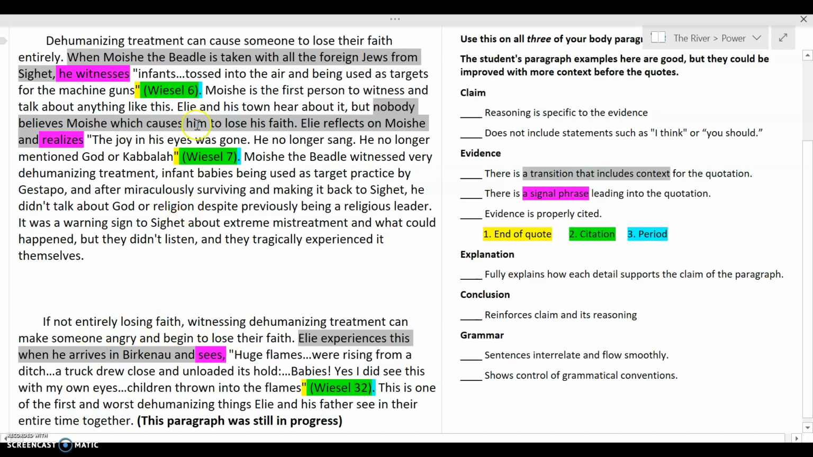The biggest thing when you look this over, because I'm not going to go over every detail of it, is their transitions are there to give some context, but they could add more. Like when they talk about Moishe the beetle, they give only the basic amount of information, but they could have talked more about his importance, more about his background. Though they do use good signal phrases to transition to their quotes, there is a minimal amount of that background information or that context. The explanation, shorter here, but not as much to say.